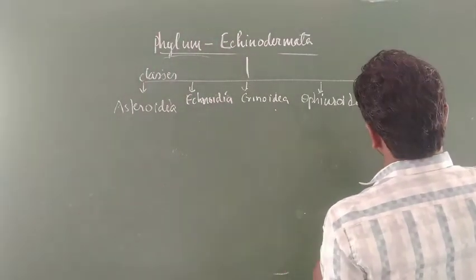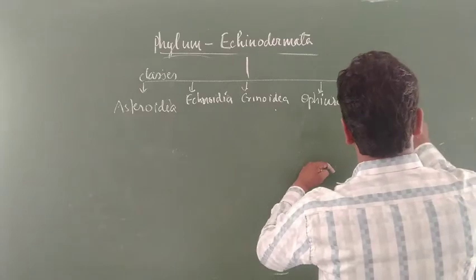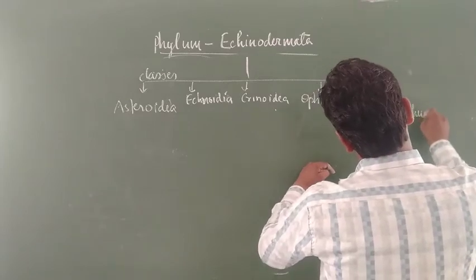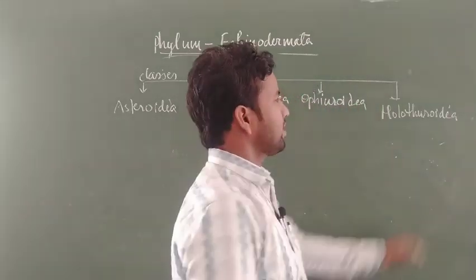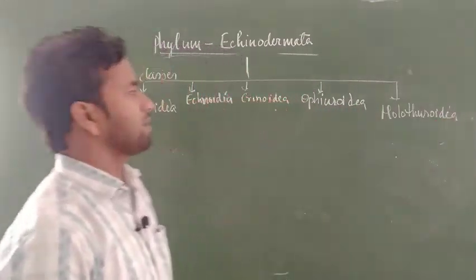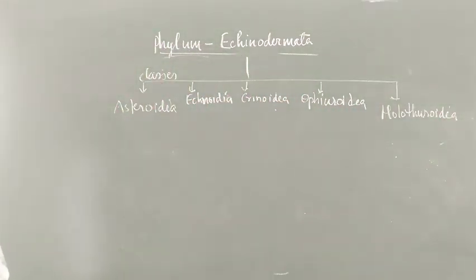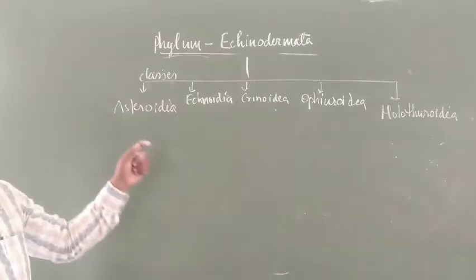Holothuria is a member, Asterias is a member. These are the different classes of the phylum Echinodermata.